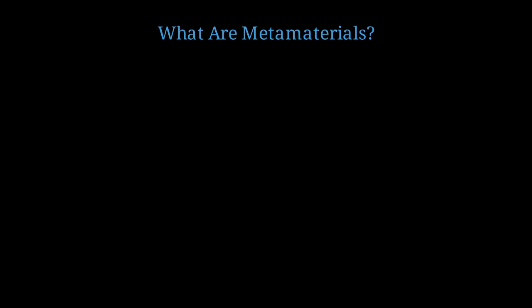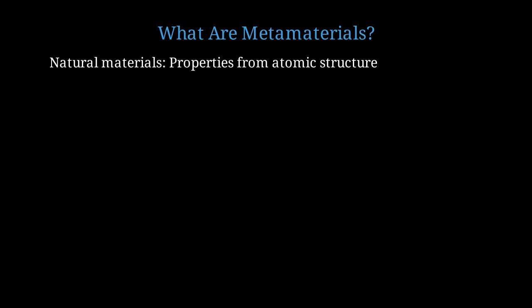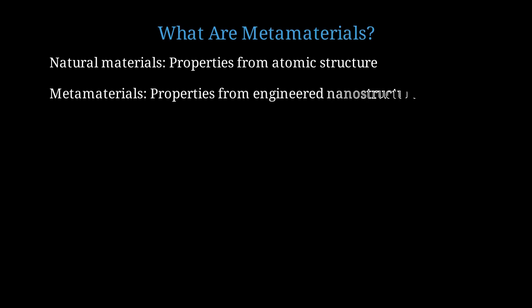What exactly are metamaterials? Metamaterials are artificially structured materials with electromagnetic properties not found in nature. They achieve their properties through subwavelength structural features rather than chemical composition alone. In natural materials, electromagnetic properties arise from atomic and molecular structure. The permittivity and permeability are determined by how electrons and magnetic moments respond to fields. In metamaterials, we engineer the structure at scales smaller than the wavelength of light. This allows us to create effective medium properties that can be drastically different from the constituent materials.